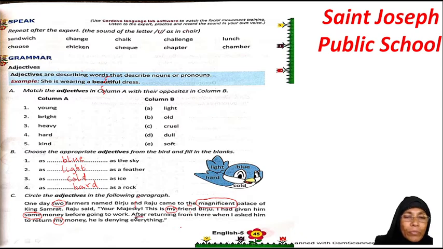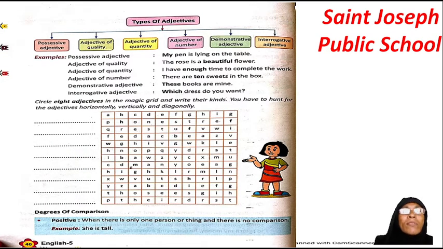Everything is your quantitative adjective. Now let's see, go to the next page and find out what they are telling us to read. Types of adjectives. So how many types of adjectives do we have over here? Can you read this, children, the chart which is made for you on this page in colorful boxes? Okay, types of adjectives.